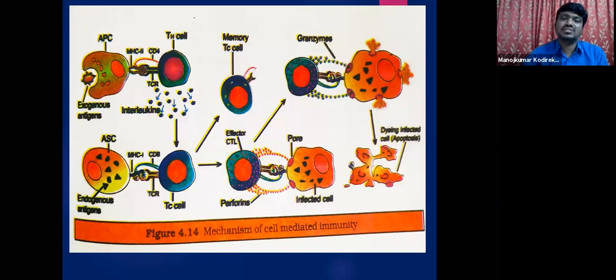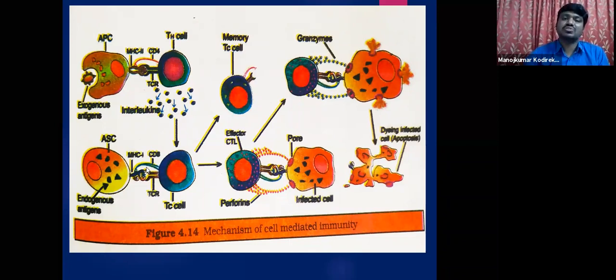Okay, granzyme enzymes release caspases, a kind of enzymes that will destroy the cell, like a programmed cell death. So this is nothing but programmed cell death. Okay, so that is called apoptosis, death which is brought by these cells with the help of perforins and granzyme enzymes. And students, these are the important stages in the mechanism of cell mediated immunity.